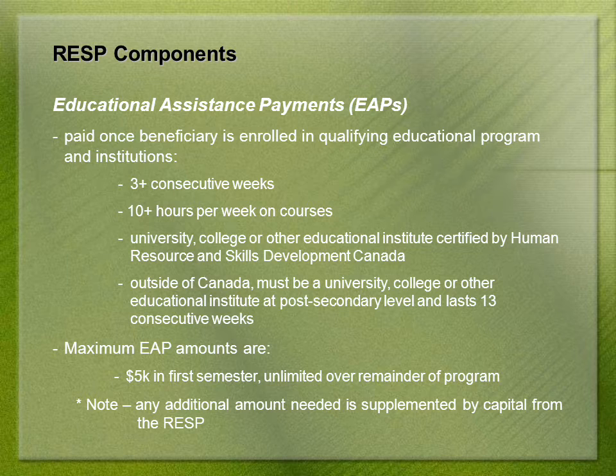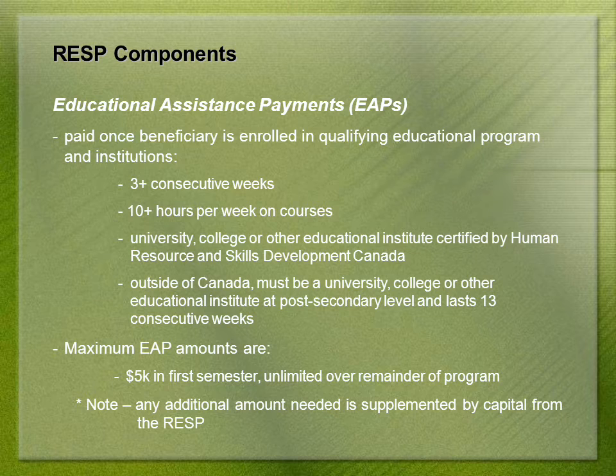In order to receive EAPs, you must prove that the beneficiary is enrolled in a qualifying educational program. This is usually provided through the institution's program letter details for the student. The program must be at least 3 weeks long and requires the student to spend 10 or more hours per week on courses or related work. It must also be a college, university, or other educational institution in Canada that is certified by HRSDC.